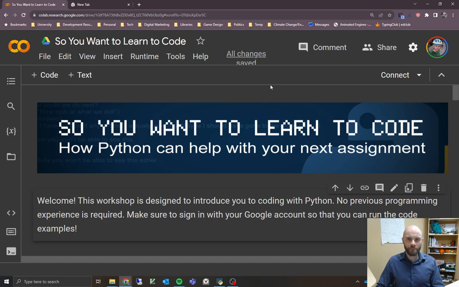For starters, you might have a little icon here that says save to Google Drive. The way this works is, as I mentioned, you're running Python in your browser. So what Google does is it'll be starting up a computer for you that's going to run the Python code.